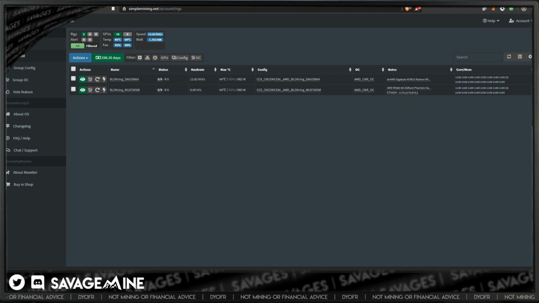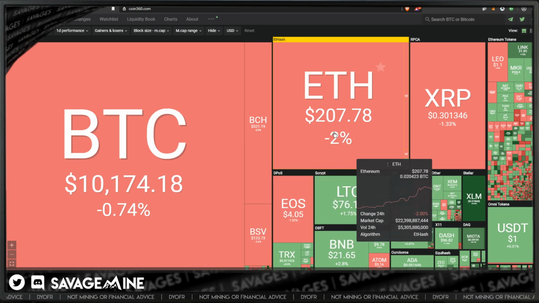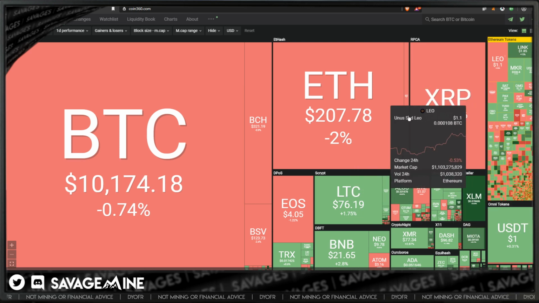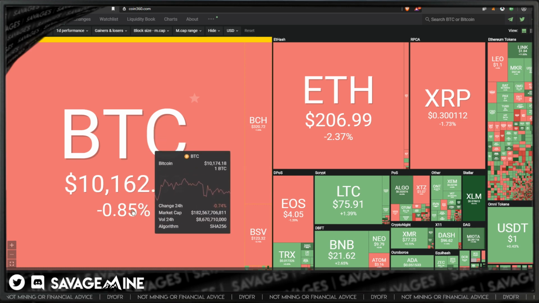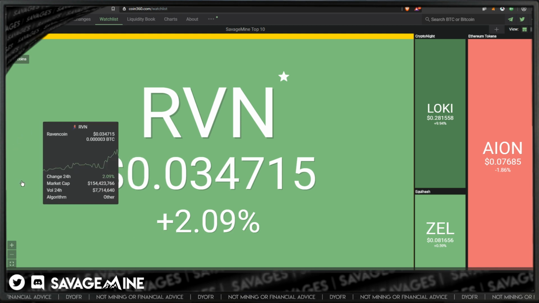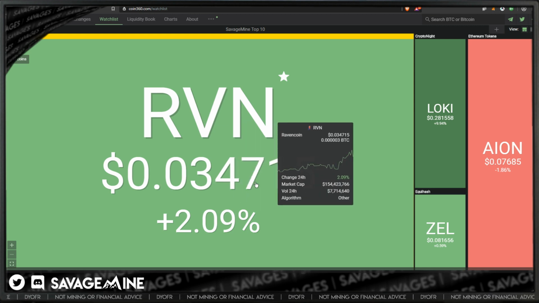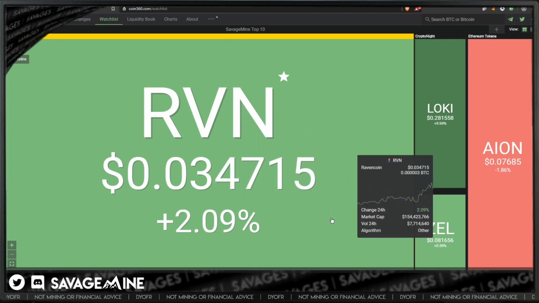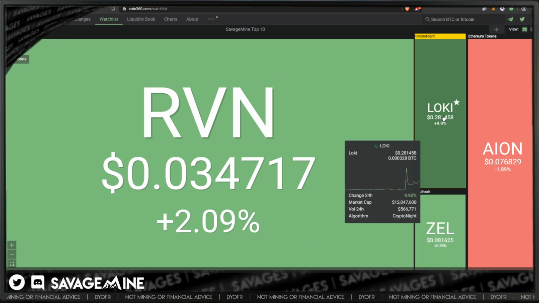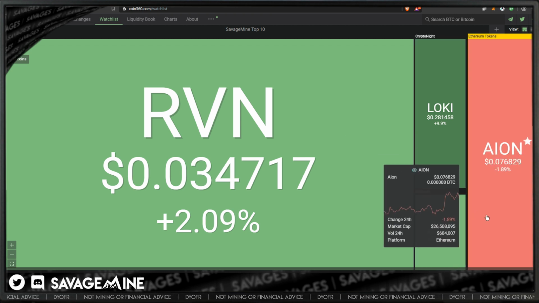And let's take a quick look at the market. Kind of pulling back a little bit here. We've had a pretty good run with ETH and XRP. Link is still hanging in there. That's good to see. BTC still at 10.2, it hasn't really moved that much. Looking at my watch list, Raven's doing a little bit better than usual. They were down right around 3 cents, and they were just staying there for what seemed like forever. Loki's had a heck of a couple of days here. They're still up 10%. They're still hanging around 8.